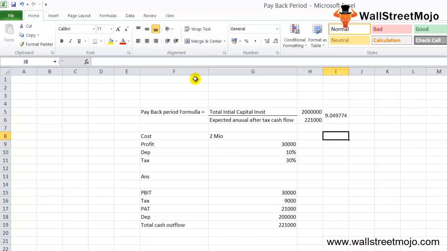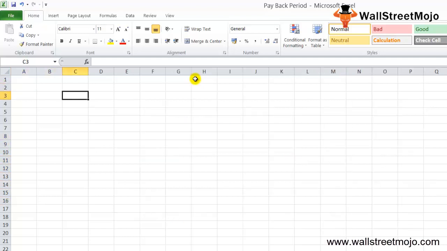Now the payback period calculation with non-uniform cash flows. When cash flows are not uniform over the full life of the asset, then the cumulative cash flow from the operation must be calculated for each year. In this case, the payback period shall be the corresponding period when cumulative cash flow is equal to the initial cash outflow. In case the sum does not match, then the period in which it lies should be identified. After that, we need to compute the fraction of the year that is needed to complete the payback. So let's take a payback period example.